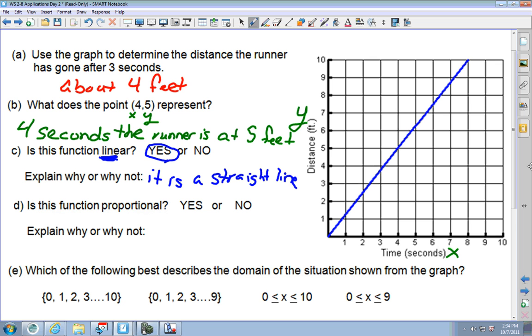Now, the next question says, is it proportional? Proportional means it goes through (0, 0). Yes, it starts here at (0, 0). Yes, because it goes through the origin.